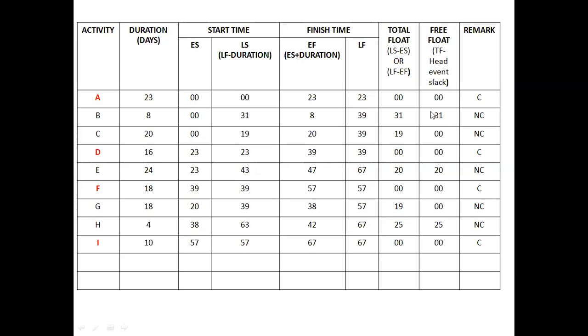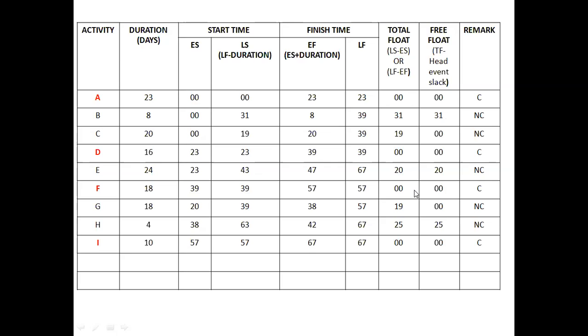As I have told in the previous session also, once again I repeat that the total float value indicates the tolerance, the 31. 31 means 31 days are the tolerance given to activity B. If activity B consumes 31 more days, then also there is no delay in the completion of the project.